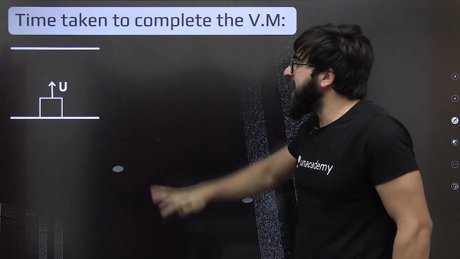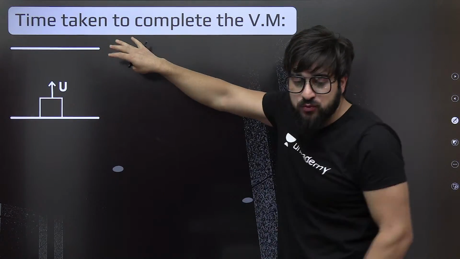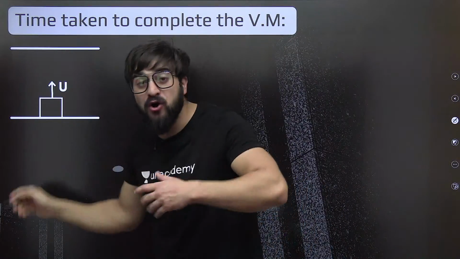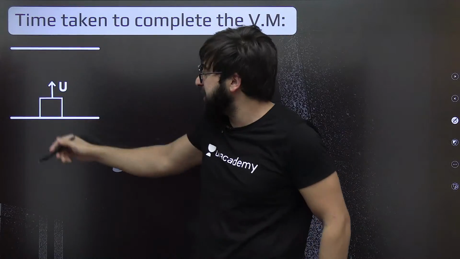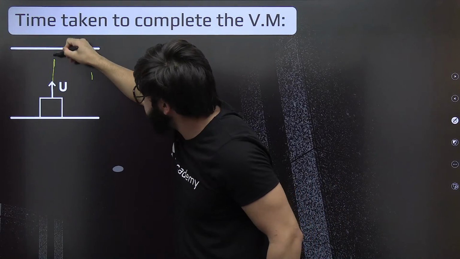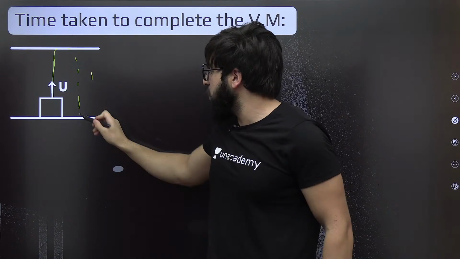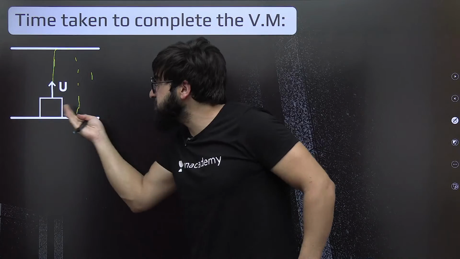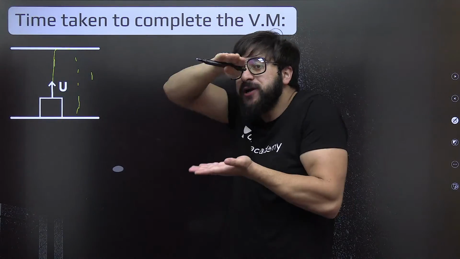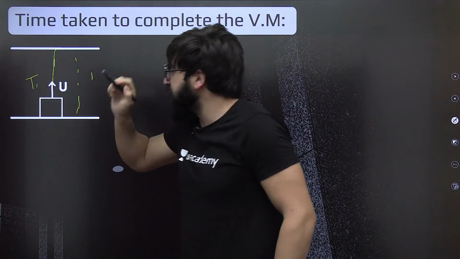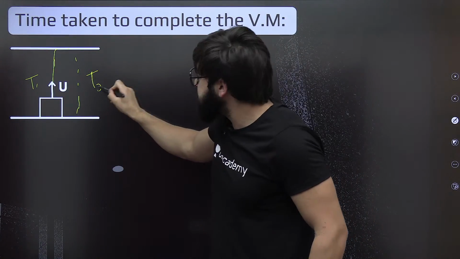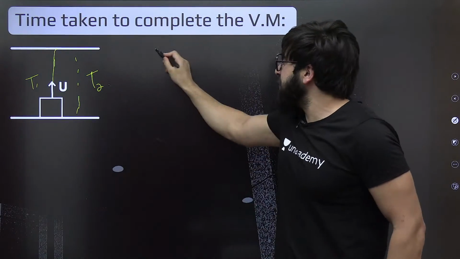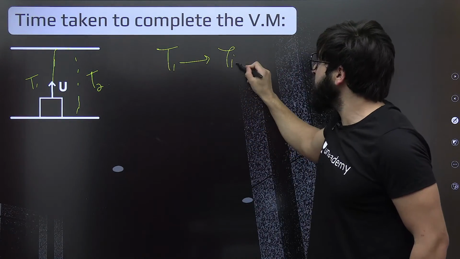Fine. Okay. Now, first of all, we need to go with this one, that is the time taken to complete this vertical motion. If I'm throwing this ball in the upward direction, how much time is it going to take? So this will be basically its motion, and it will fall back. When this block goes from this point to this point, I would say it is taking, for example, time t1. When it's falling back, I would say it's taking time t2. Time t1 is what? We call it the time of ascent.